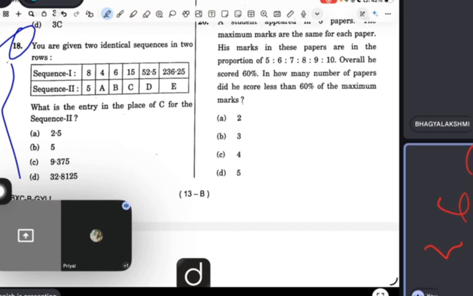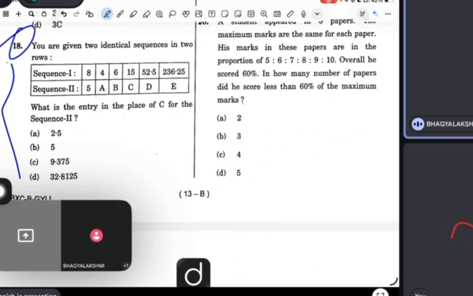8, 5, 6, 7, 6, 8, 2, 2, 6, 2, 6, 2, 6. See guys, when I told you in the 2023 paper, when a series is increasing then decreasing, it means there is a multiplication case.